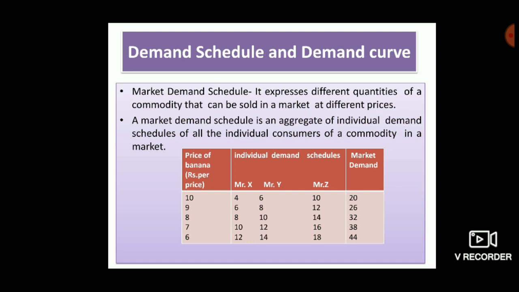And a market demand schedule is an aggregate of Mr. X, Mr. Y and Mr. Z, the aggregate of individual demand schedules of all the individual consumers of a commodity in a market. I have told you the difference between individual demand schedule and market demand schedule.